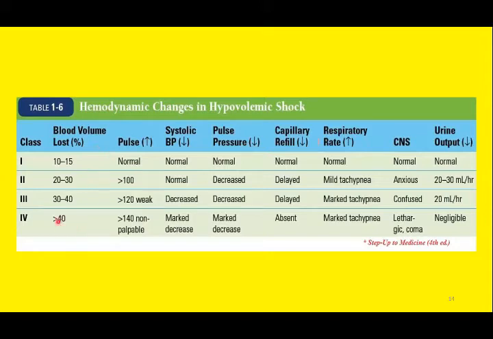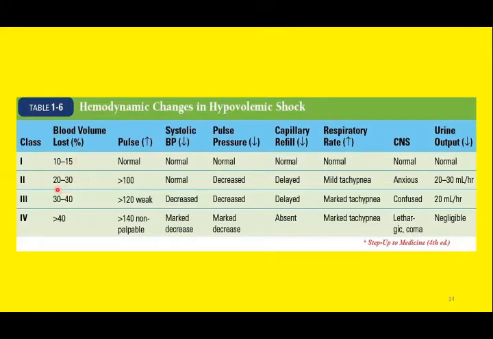Similarly, if there is significant loss of body fluid or blood, this may lead to fatal consequences. So you can compare the pulse rate, the systolic pressure, the pulse pressure, the respiratory rate, and the urinary output in a patient of hypovolemic shock. The patient with minimum blood volume loss may present normally. You can see all the parameters are within the normal range because the blood volume lost is not that significant.